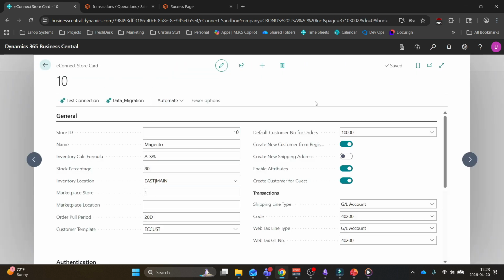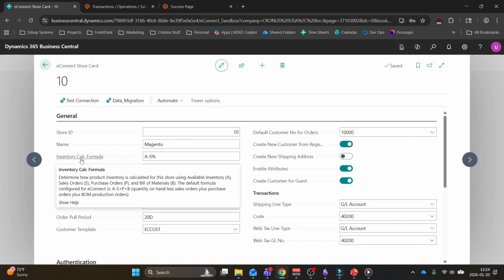And here are your settings for that eConnect store. So we see we have a store ID of 10. We have given it a name, Magento. We have an inventory calculation formula. The inventory calculation formula determines how inventory is shown on the storefront. You use things like available inventory, sales orders, purchase orders, and bill of materials. And you can create a mathematical formula using this.